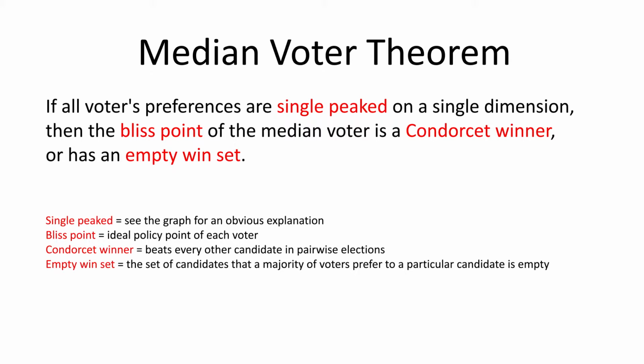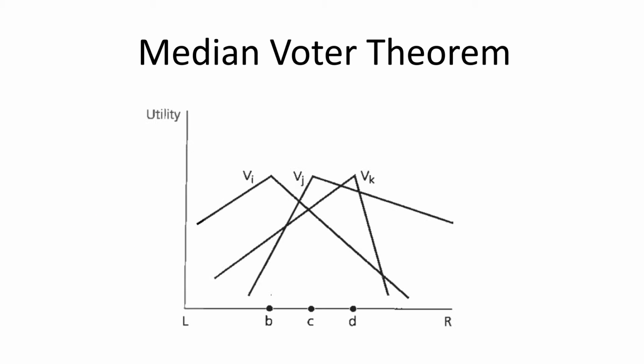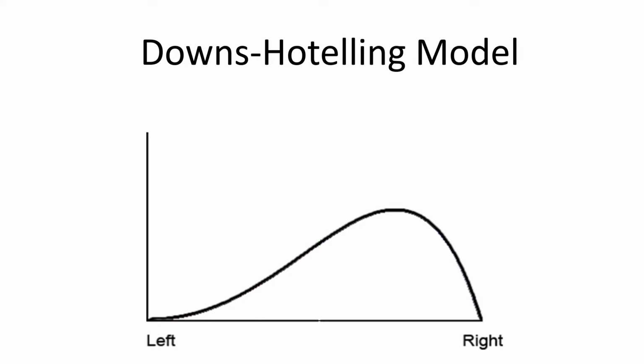And then empty win set. A win set is the set of candidates which a majority of voters prefer to that candidate or that point. So for an empty win set, this should be empty. You can see this graph, it's quite obvious what single-peaked means. It has a single peak if you plot the utilities versus the policy points. In this case, the median voter is voter J. As evidenced, it is the median voter, and if you were to have a vote on it, it is also the most preferred policy point, if you were to add all the utilities.